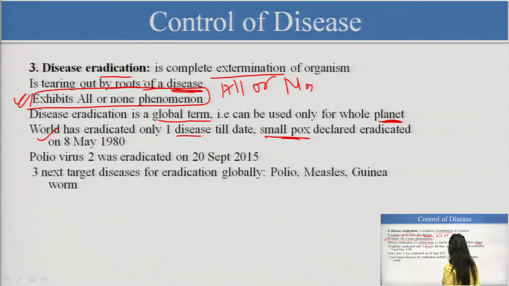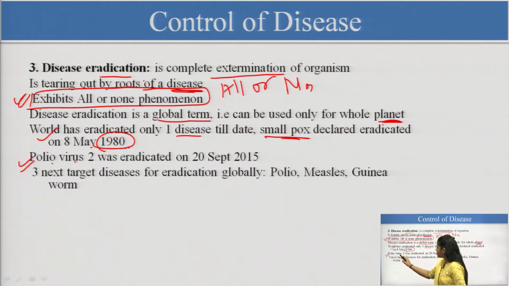In 1980 the world declared that now no country has this disease, smallpox. Poliovirus is also being eliminated, but I told you poliovirus has different strains, poliovirus 1, 2, 3.